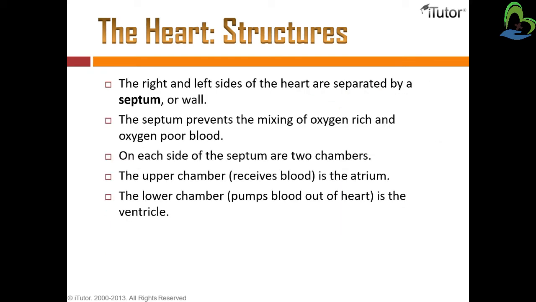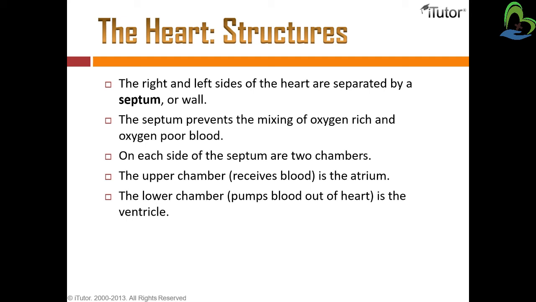The right side and left side of the heart are separated by a septum or wall. So there are two sides of the heart, one left side and one right side. Between the right and left side, in the middle of the heart, it is divided by a septum or wall. The septum prevents the mixing of oxygen rich and oxygen poor blood. So what is the role of the septum? It prevents the two types of blood from mixing with each other.